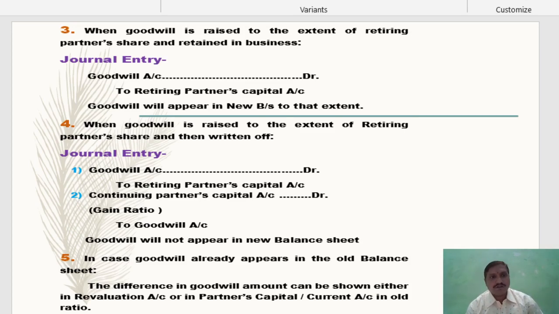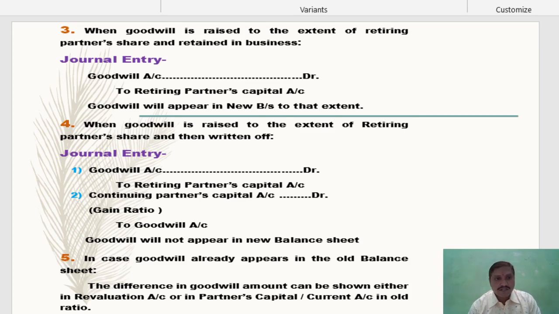Now in the fourth case, when goodwill is raised to the extent of the retiring partner's share and then written off. The first entry will be the same as above. Goodwill is raised to the extent of the retiring partner's share, so goodwill account is created. Goodwill is an asset of the business, so the asset has a debit balance. So goodwill account is debited, and the benefit is payable to only the retiring partner because only the retiring partner's share is raised, so it is credited to the retiring partner's capital account. So the entry will be goodwill account debit to retiring partner's capital account.